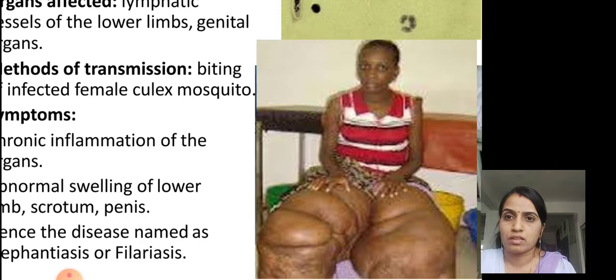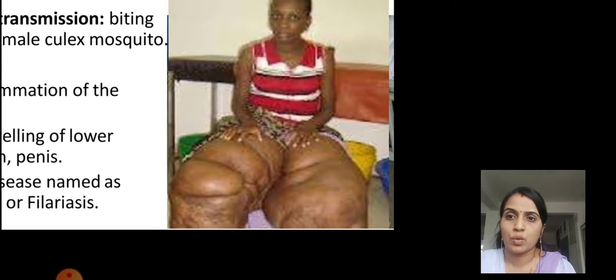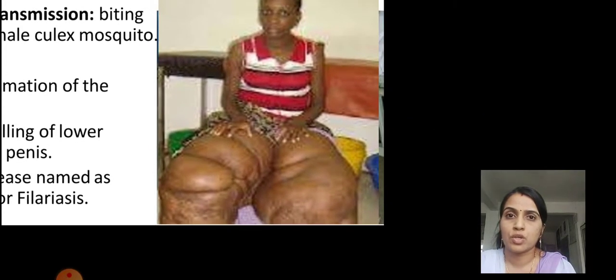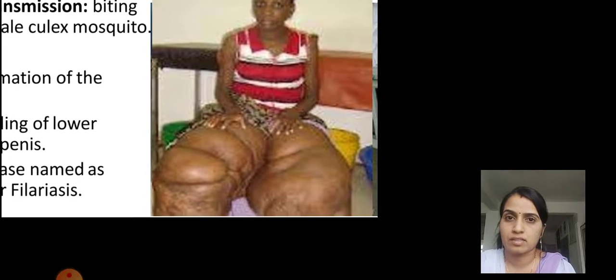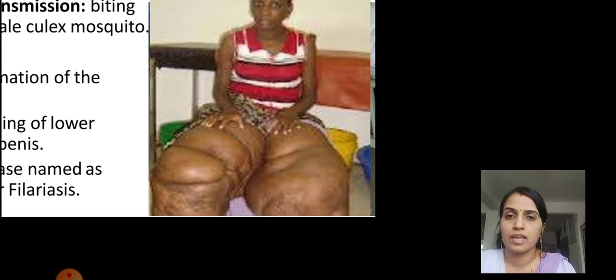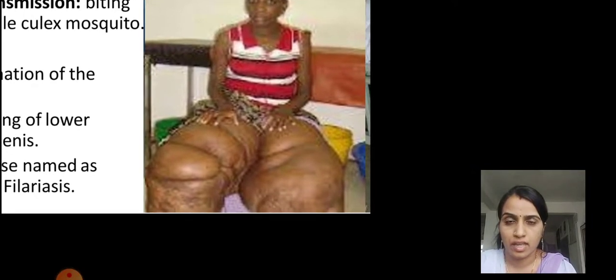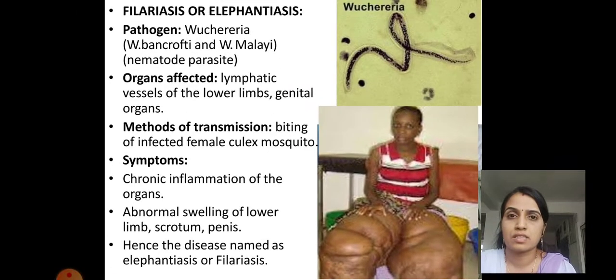You can imagine a human being with such huge legs, which look like an elephant's legs, and that is why this disease is named elephantiasis. The lower limbs get swollen so severely that they look like elephant limbs.